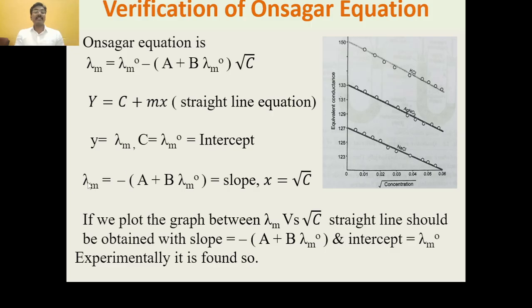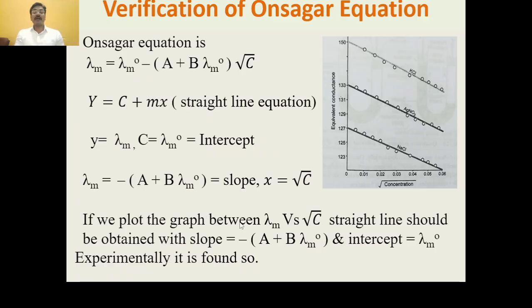Therefore, m is nothing but the slope. See, in this case y equals c plus mx. When we match this equation with this one, y is equal to lambda m, c is equal to lambda m0, m is equal to minus (A plus B lambda m0), that is the slope, and x is nothing but root c.